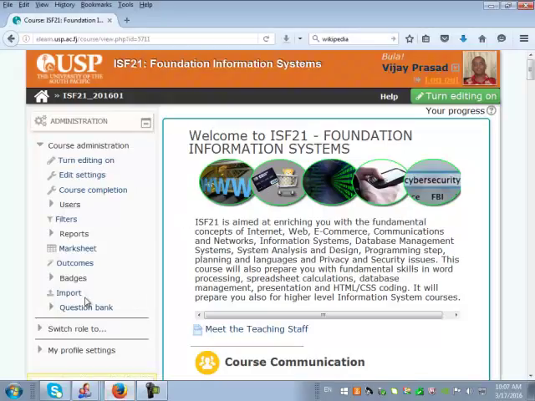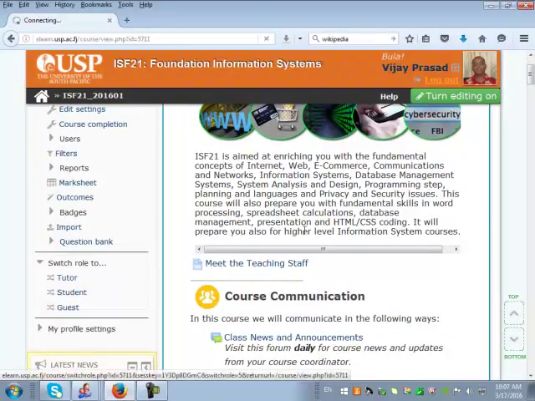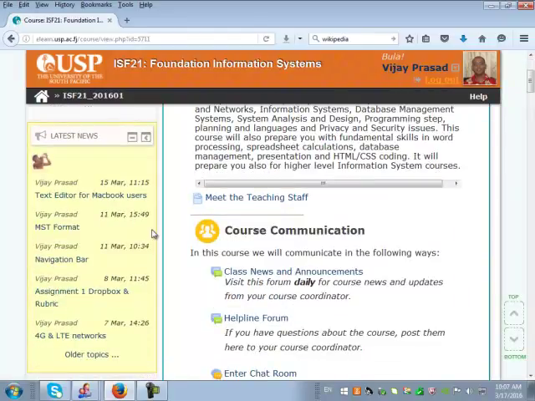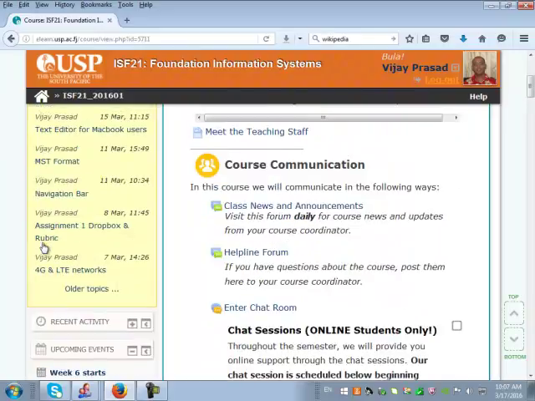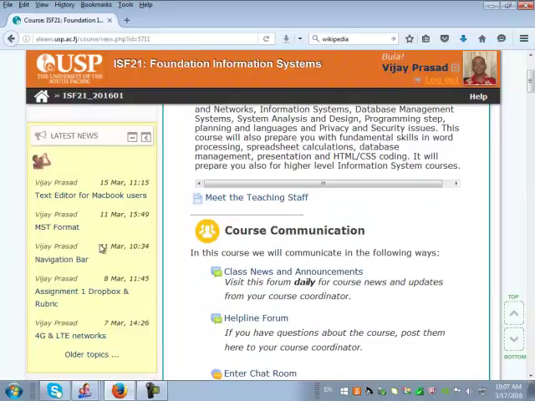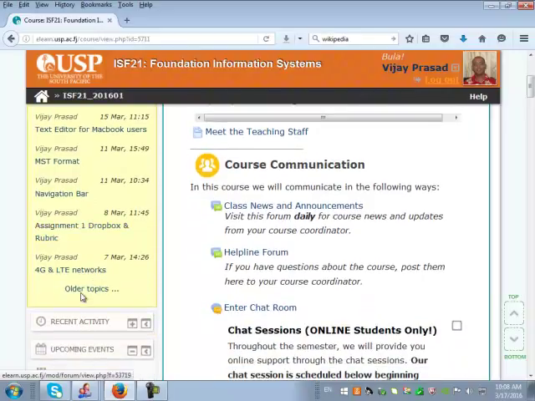So here is your ISF21 page. Right, as soon as you log in, can you see this is the only area on the Moodle page that is highlighted in a different color. So that's very obvious that it must be something important here. And there's a guy that is holding the shell, that's the Dabui I think, and trying to give you some announcement with the Hela, and even here you can see the Hela. So that means I am basically doing that same thing to you people. Alright, and that's why you'll see those messages under this section here.